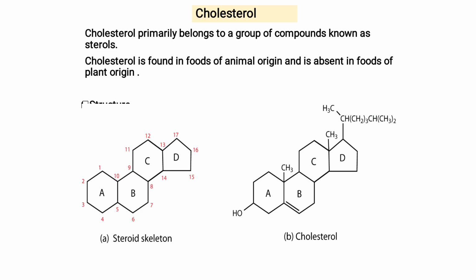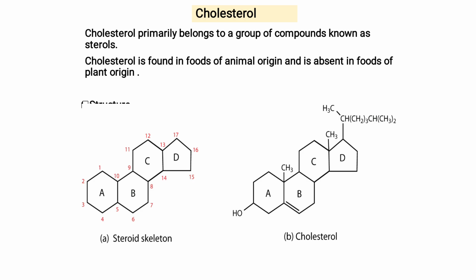Because it does not contain any double bond. This is the main steroid nucleus.